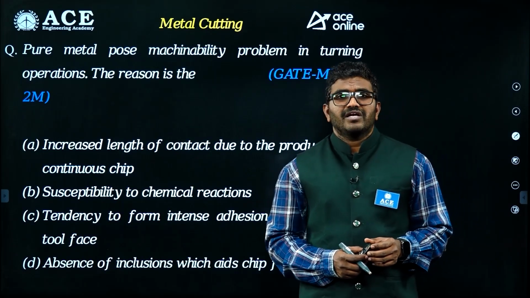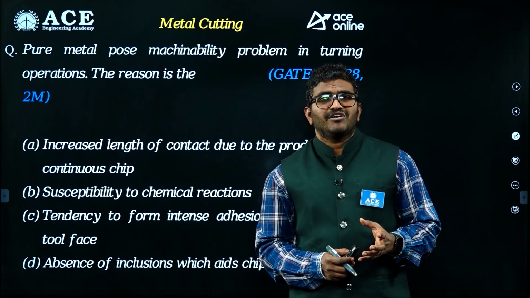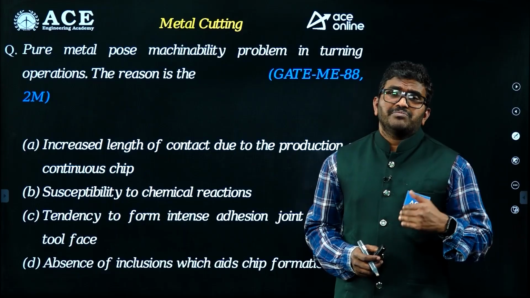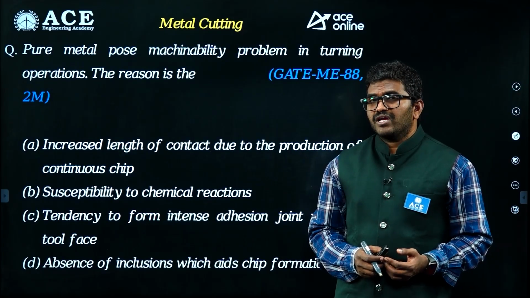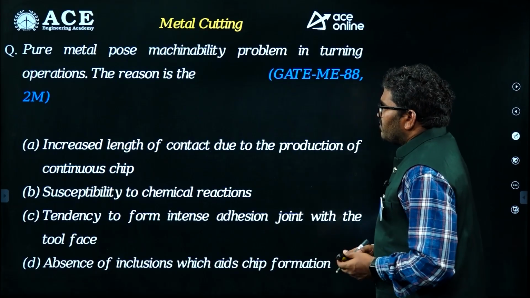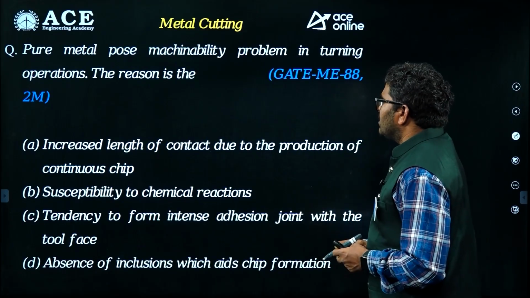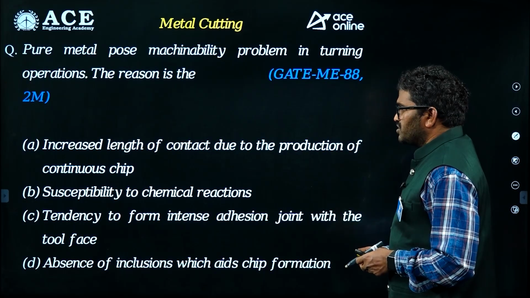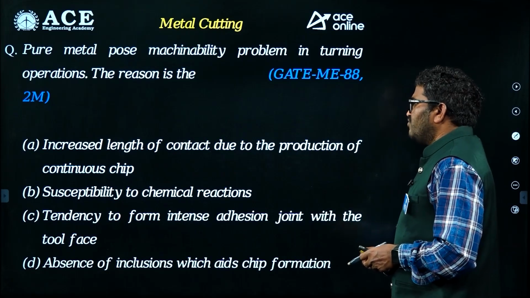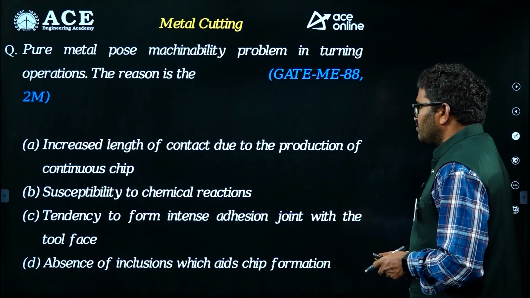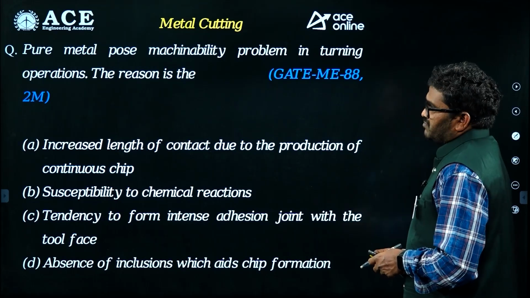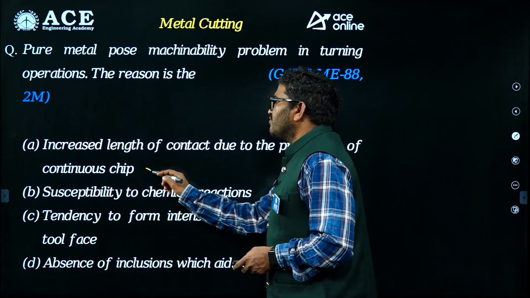Generally, pure metals compared to alloys have more ductility. Because of that more ductility, continuous chip is going to be formed. That is one of the drawbacks, continuous chip with built-up edge. See, the first option is given: increased length of contact due to the production of continuous chip, susceptibility to chemical reaction, tendency to form intense adhesion joint with the tool face, absence of inclusions which aids chip formation. So, increased length of contact.